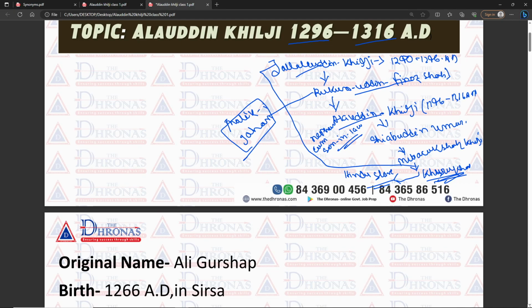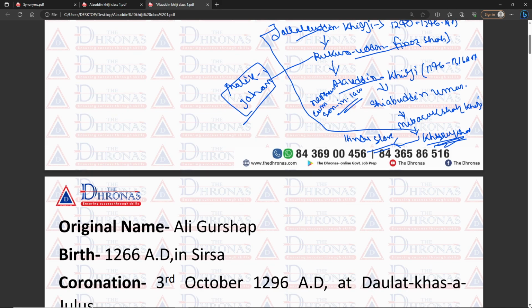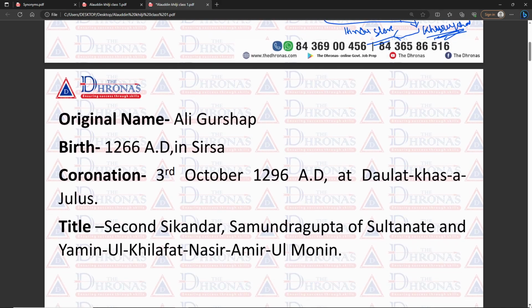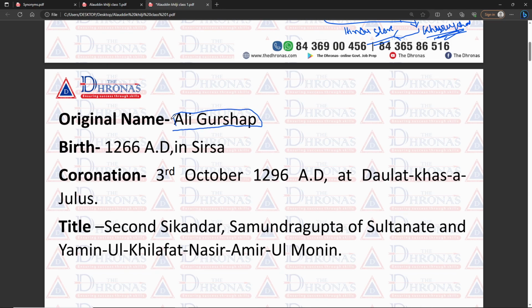So this is the short history of the Khilji dynasty, and now we discuss Alauddin Khilji. What is the original name of Alauddin Khilji? That is Ali Gurshasp. Many times this kind of question has come in the exams: what is the real name of Alauddin Khilji? Ali Gurshasp.